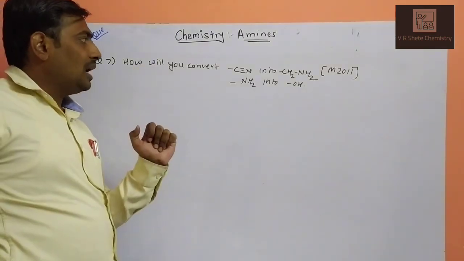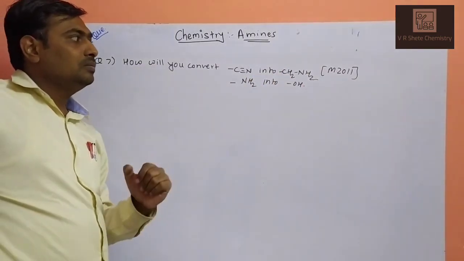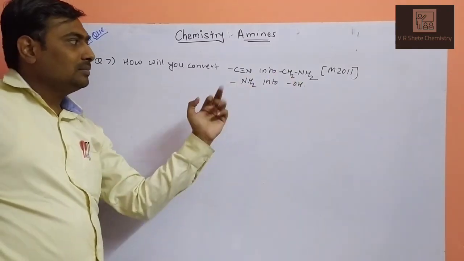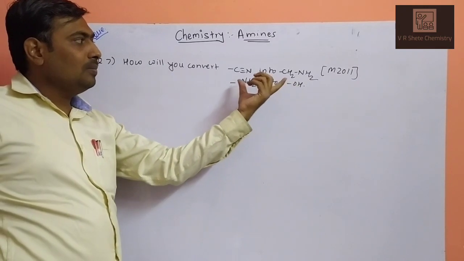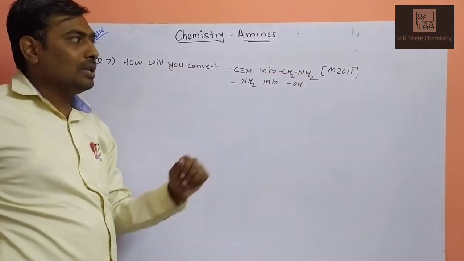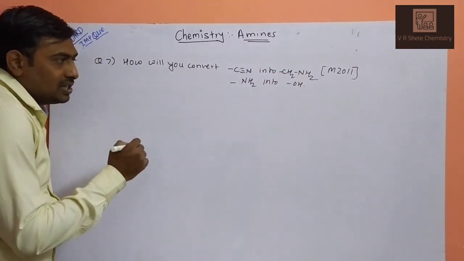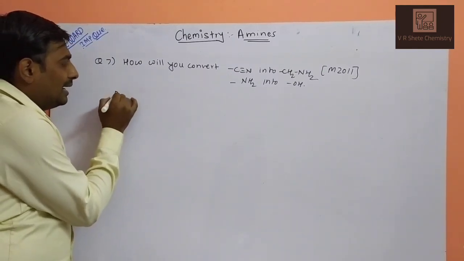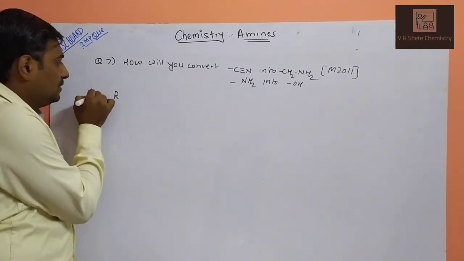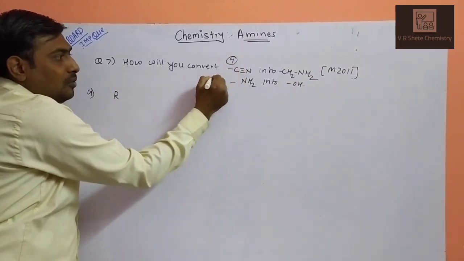Next question. How will you convert cyanide into amine? How will you convert amine into alcohol? So these are the 2 functional groups; you have to convert one functional group into another. First reaction, cyanide into amine. This is your A and B question.